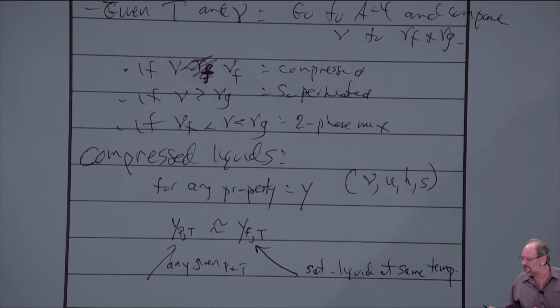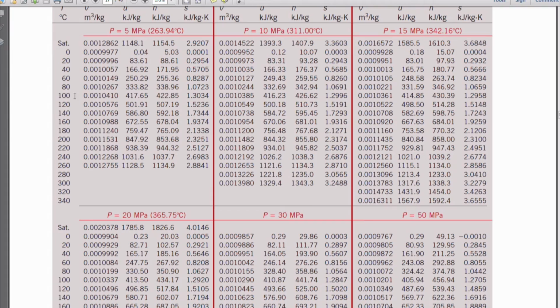Okay. So this can also be illustrated just by looking at the computer over here. Why don't we just take a look at, I don't know, how about 100 degrees Celsius over here, and we'll look at specific volume. At 100 degrees Celsius, at a pressure of 5 megapascals, the specific volume is 0.001041. You can go all the way up to, let's say, 20 megapascals, and it's 0.00103337. It changes by just a fraction of a percent, even though we've increased the pressure by a full factor of 4. So it really doesn't matter what the pressure is.